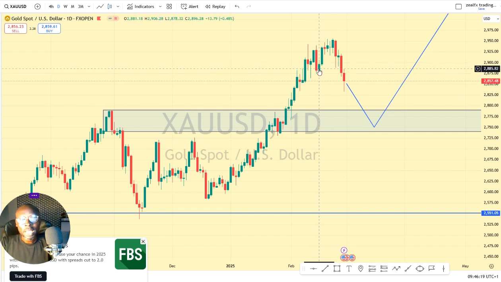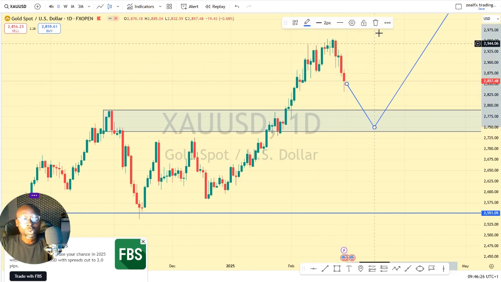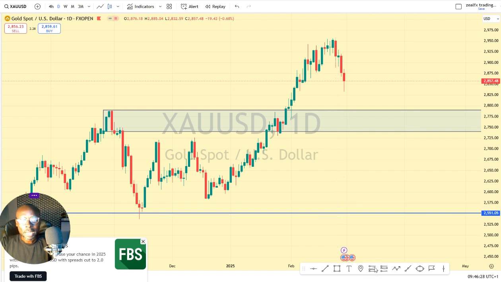So long as price closed below this higher low, we only expect a reversal of trend for us to sell gold USD. All we expect this week on gold USD is for price to do a retest of this zone.